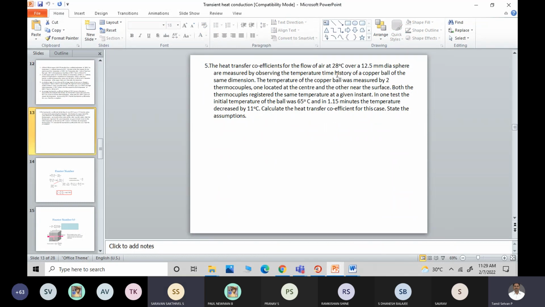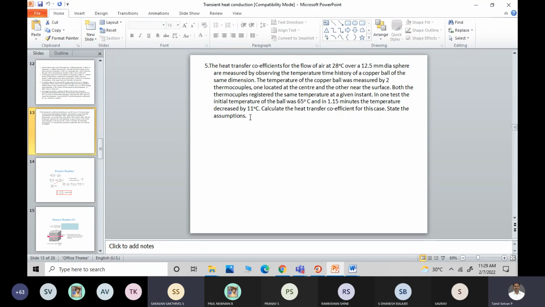Flow of air at 28 degrees C over a 12.5 diameter sphere. Okay, so instead of cylinder, if you have a sphere, radius divided by 3 is the characteristic length. Again, it is a copper ball, and you have two thermocouples. Both the thermocouples register the same temperature, and in one test, the initial temperature was 65 degrees, and it decreased by 11 degrees C, not decreased to. Please understand.